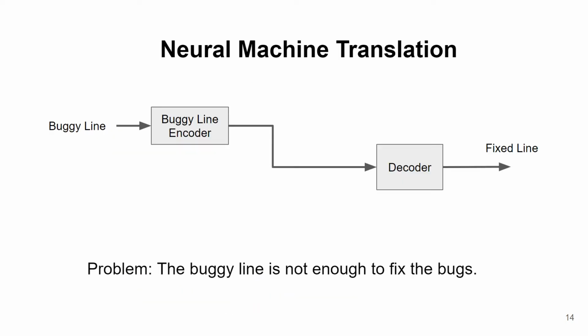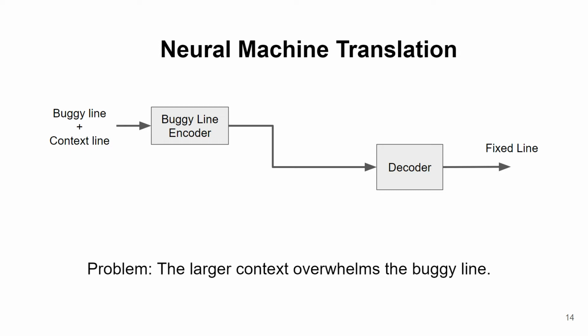Now the main question is, how do we represent such context to a neural machine translation architecture? So in natural language, neural machine translation takes a sentence as input, feeds it to an encoder, and then a decoder generates an equivalent sentence in another language. As we just showed, applying this principle directly to program repair does not work well because the buggy line does not contain enough information to generate the fixed line.